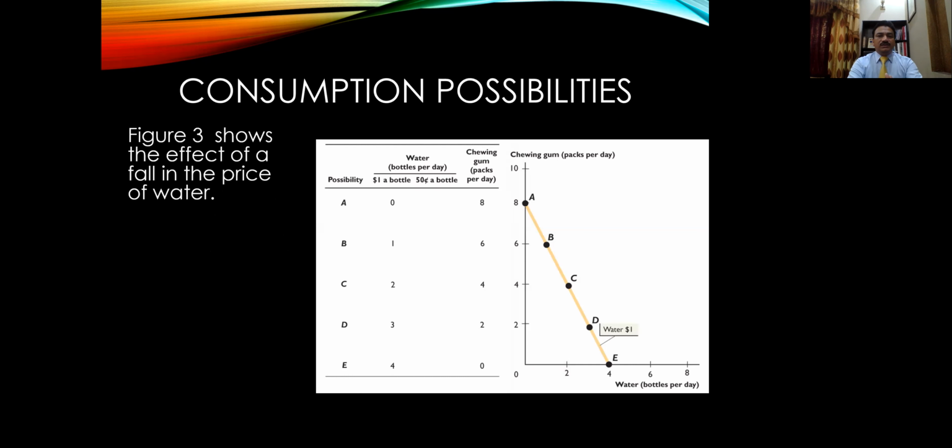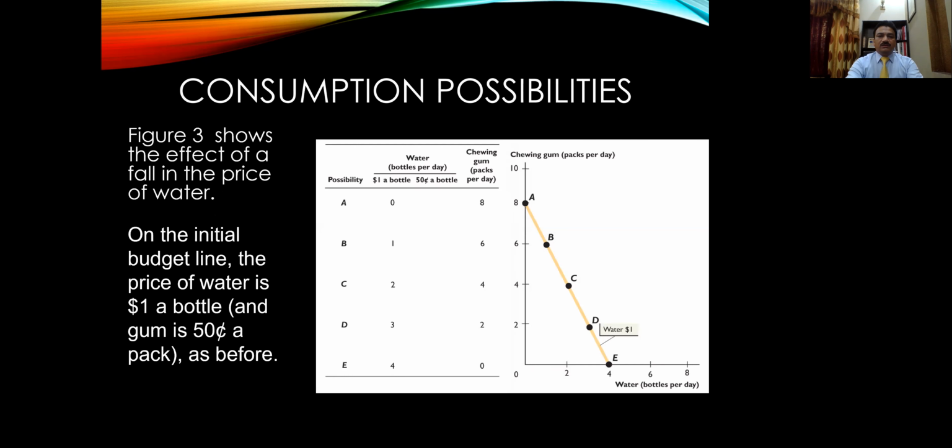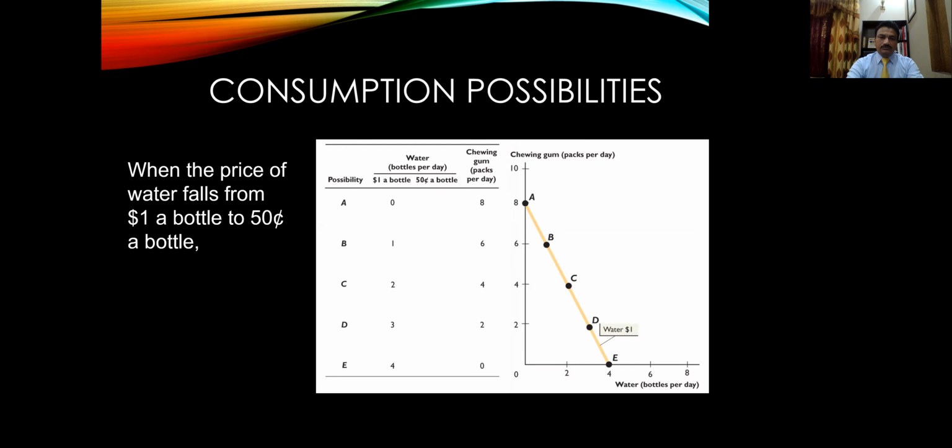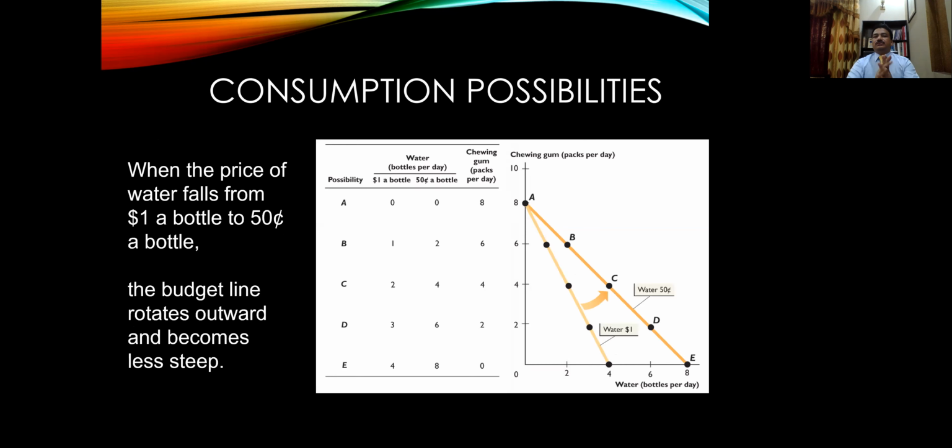So now we look at this graphically. Here we assume that the price of water, which was previously $1 a bottle, now declines to 50 cents a bottle. What will happen? Now the budget line rotates outwards and becomes less steep.